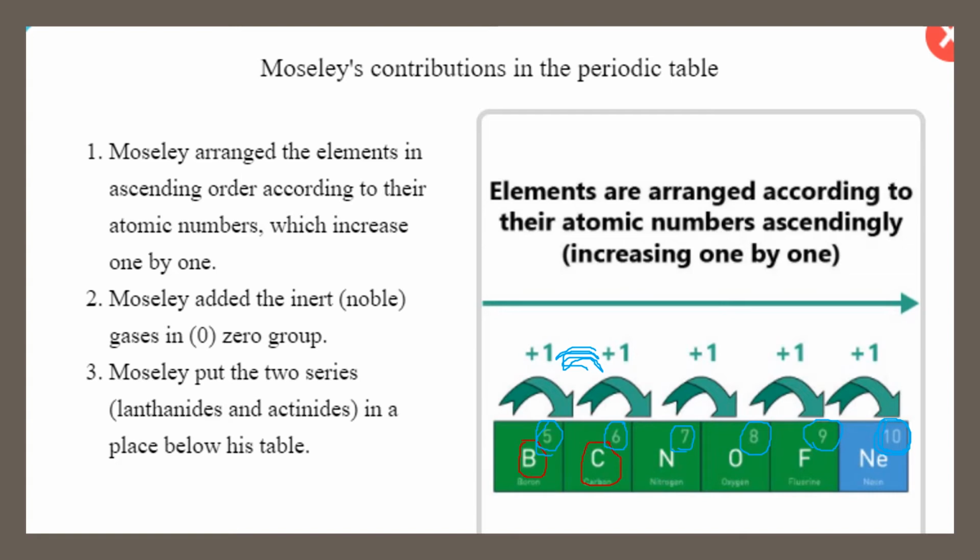And if I asked you, is there any chance to discover an element between carbon and boron, you will answer no. This is because there is no chance to find an element that has an atomic number equal to, for example, 5.5 or something like that, because each element is increased by 1 from the previous element in its atomic number. Okay?